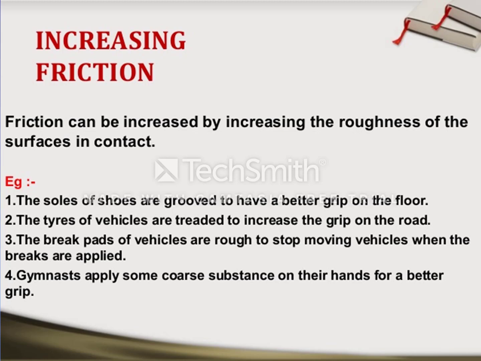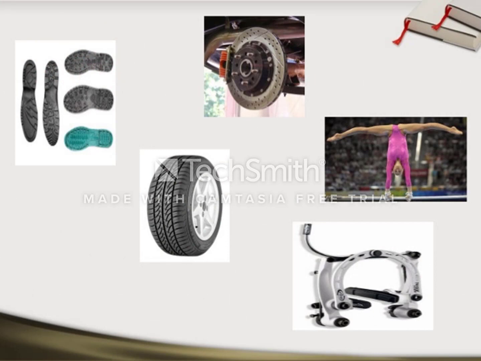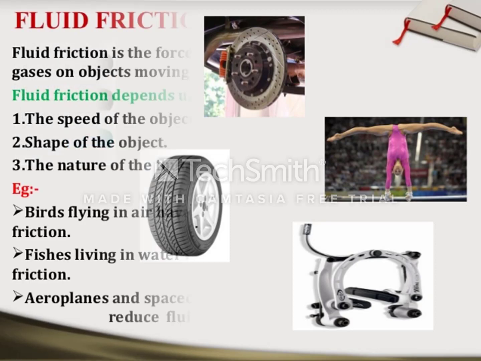Gymnasts apply some coarse substances on their hands for a better grip. These are some of the figures where we need to increase the friction. For example, soles of the shoes, tires and brake pads of the vehicles, hands of the gymnast, etc.